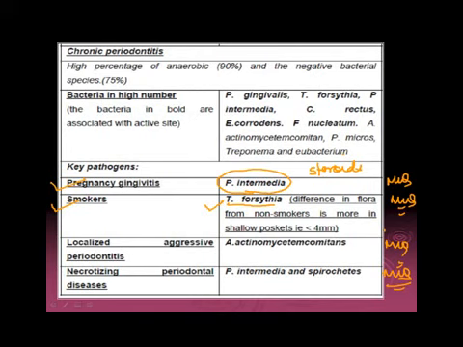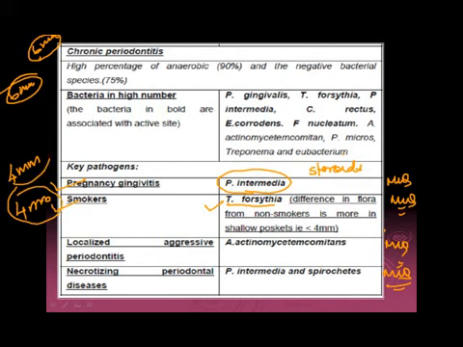If you take a non-smoker with a 6 mm pocket and another smoker with a 6 mm pocket, you won't find much difference in the microbial composition. But if you take a smoker with a 4 mm pocket and a non-smoker with a 4 mm pocket, the smoker with the 4 mm pocket will show more of T. forsythia.